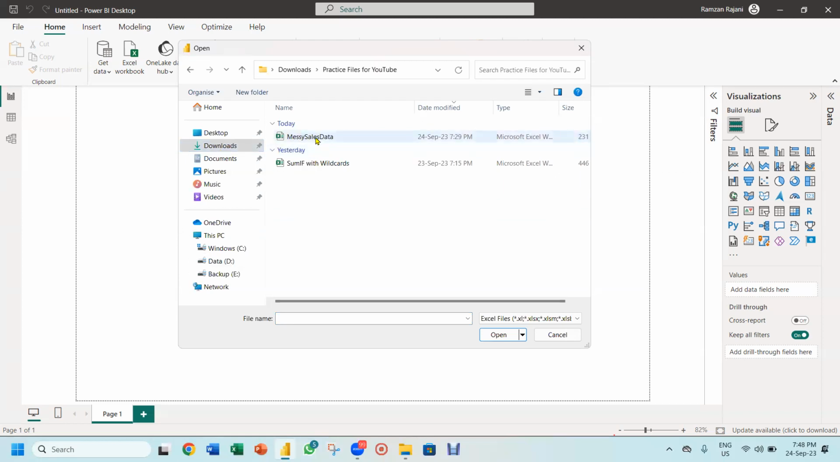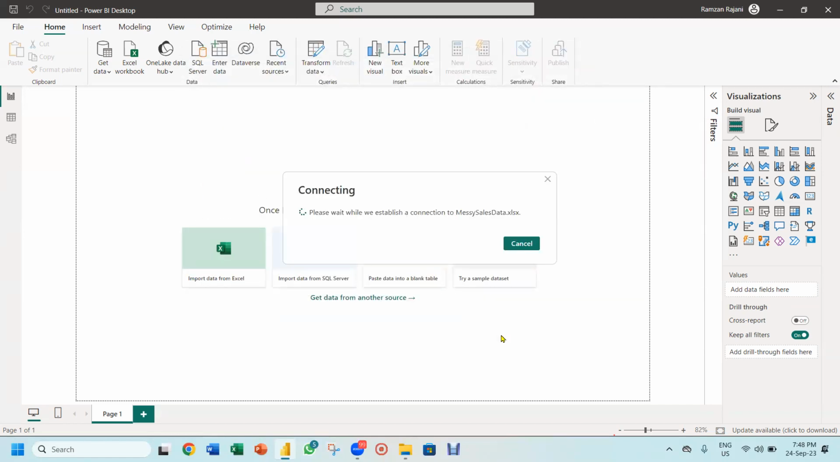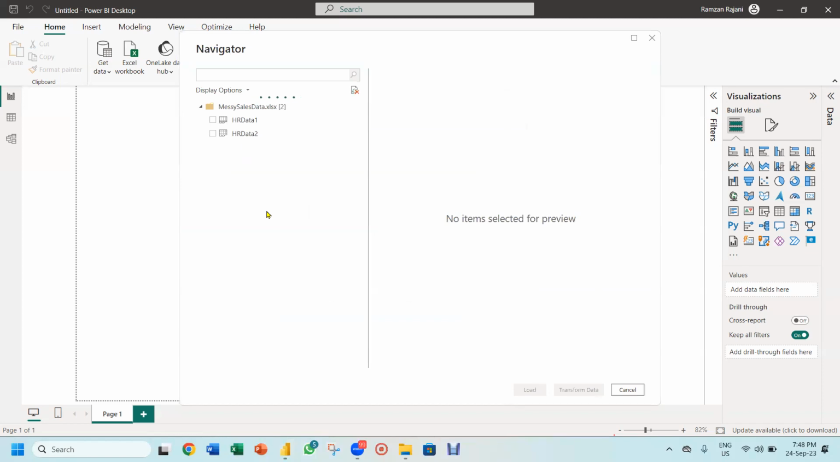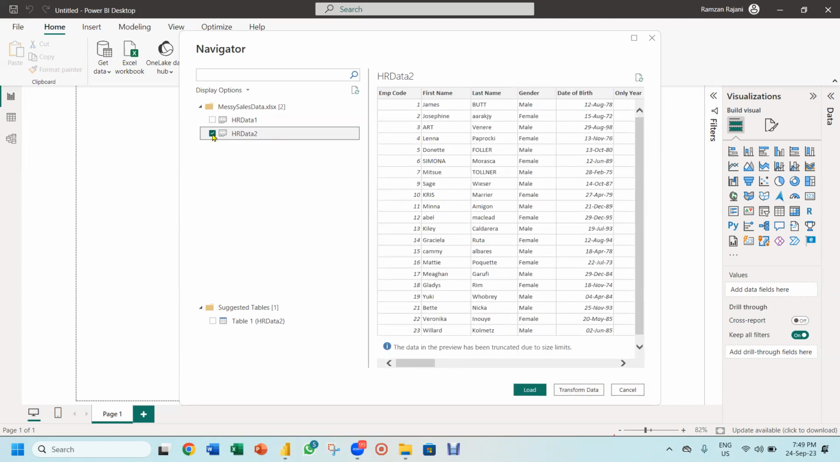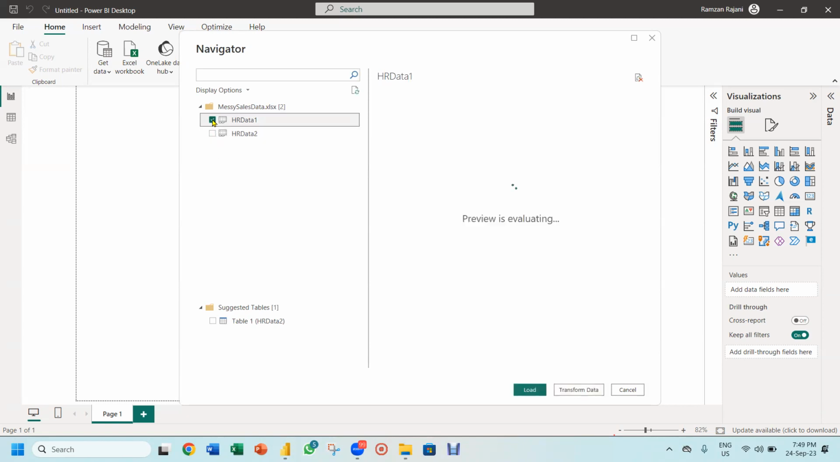And in that, I have a file with the name messy sales data. This is messy data. It means there is a problem in this data. And I will say open. When I say open, everybody, my Power BI is connecting to that Excel file, and it has now shown me two sheets. So it has connected to that Excel file and it is saying, Ramzan, in that messy data file, I found two different sheets. One is HR data one, this is one sheet, and there is another sheet, that is this sheet. So which sheet you want to import? So let's say I wanted to import this sheet.